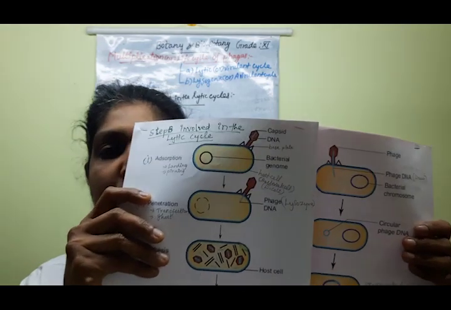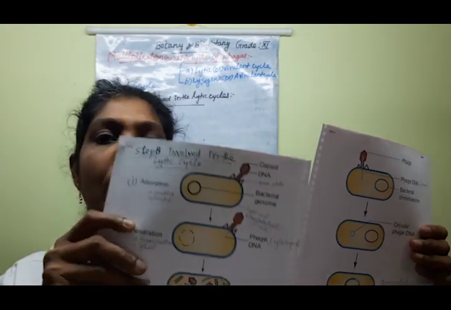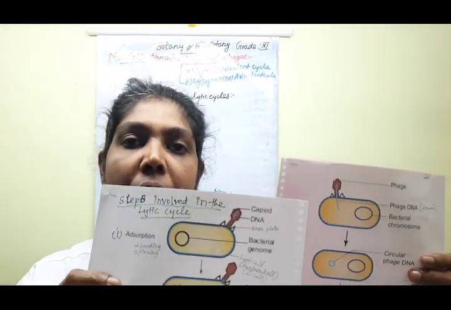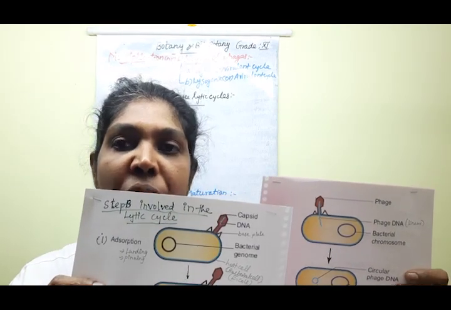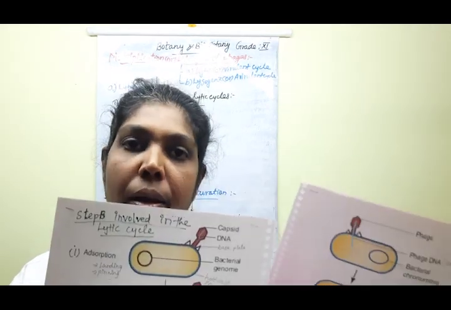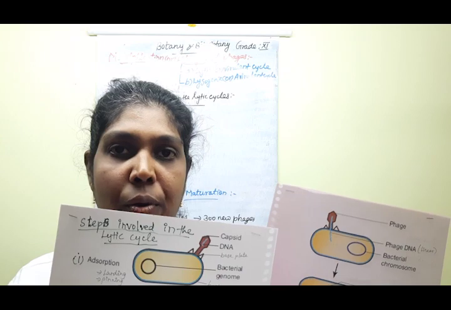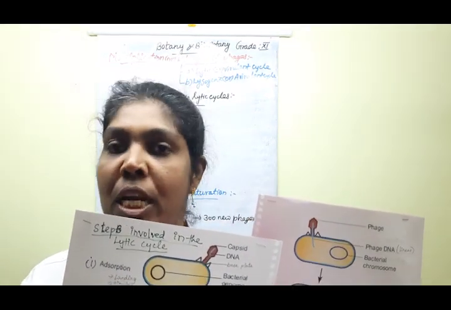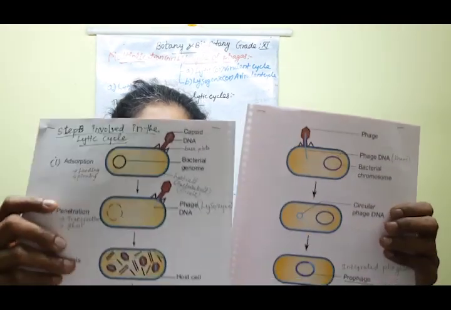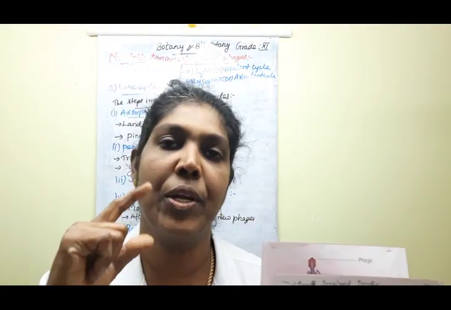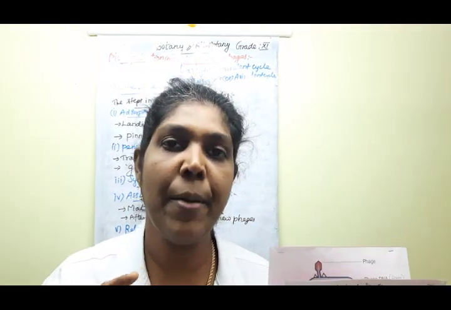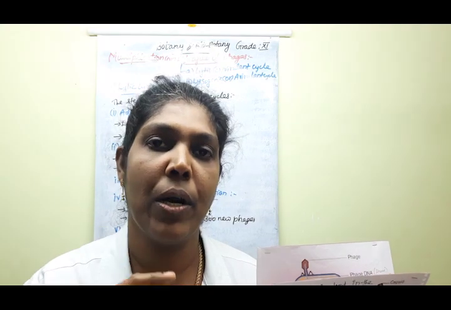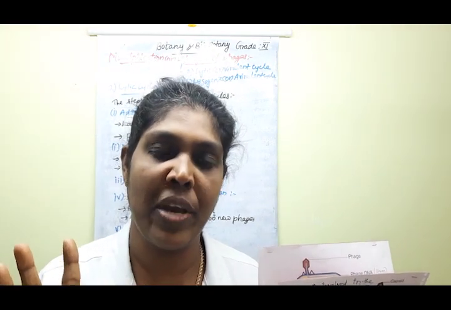Today I am going to give you some work, children. These two diagrams, all of you should please draw in your classwork note. Before you attend the interactive section, you must draw these diagrams. I already gave two diagrams in the last class: one is the structure of tobacco mosaic virus and the other is the structure of the bacteriophage, the phage particle.